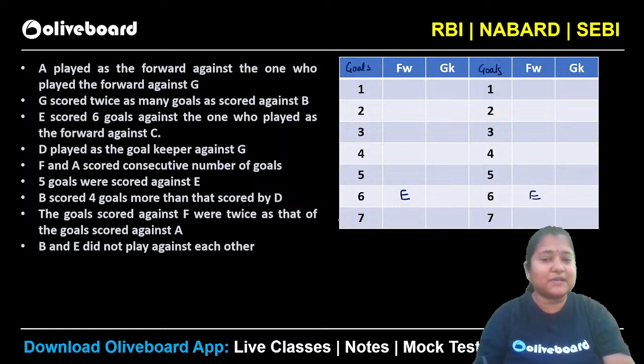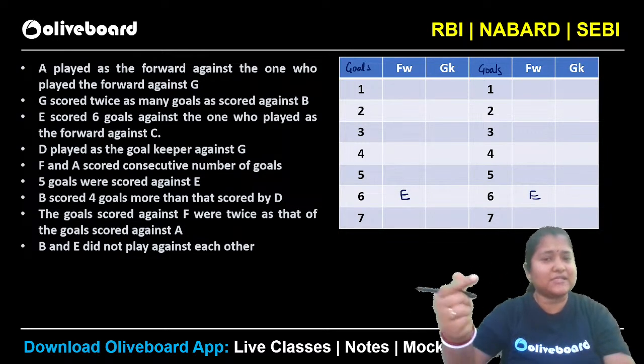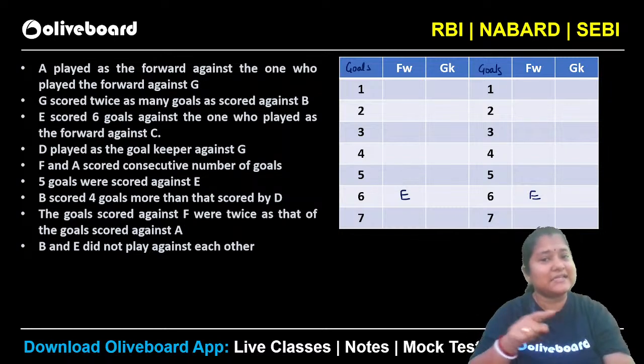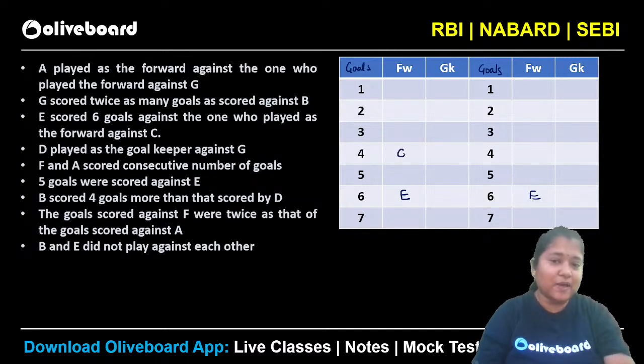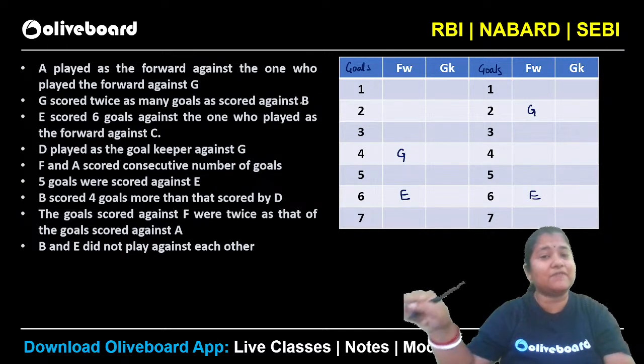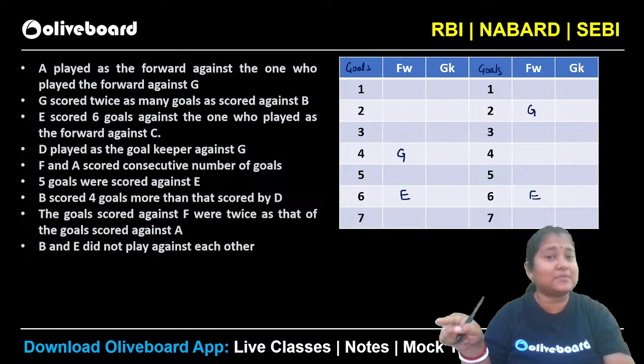So what are the possibilities? You can see that against matlab forward player, right? So you can see G scoring against means goalkeeper here. So G has to score twice as many goals, right? So you can see 1 to 7 हमारे पास goals है. 6 is already taken. So the only possibilities are 4, 2 right now for your G. Because G has to score twice of somebody. So G can have scored 4 goals or G could have scored 2 goals here, right? So you can see G scored twice as many goals as scored against B. Matlab B is the goalkeeper at this particular time.